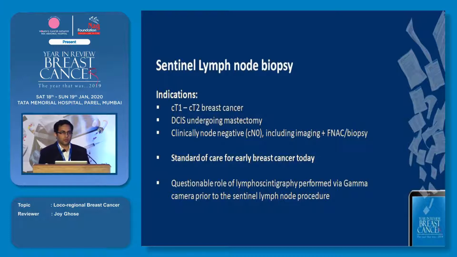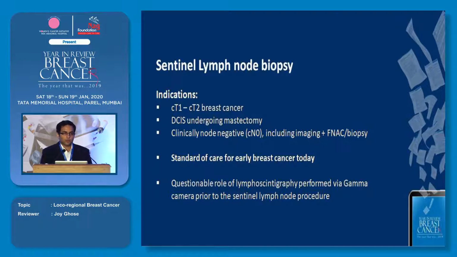There is no more a role for doing an axillary lymph node dissection upfront. Patients who have a clinically T1 to T2 tumor, and now also T3 has come into the purview. However, that is a little bit controversial. Patients who have a large DCIS or a palpable DCIS who are undergoing a mastectomy. Patients who are clinically N0, obviously. This also now includes patients who undergo imaging or a biopsy which is added from the axillary lymph nodes.